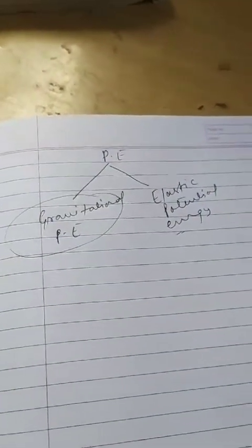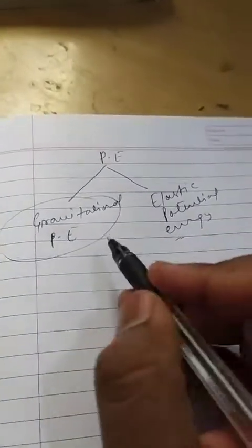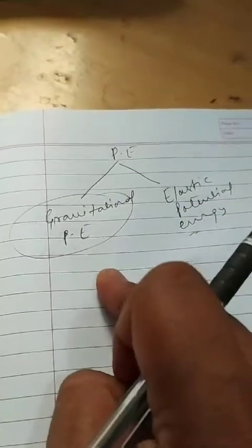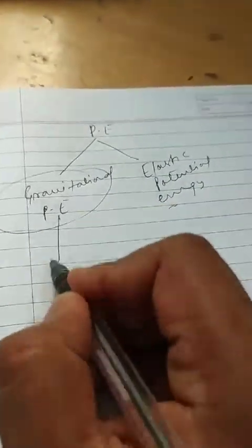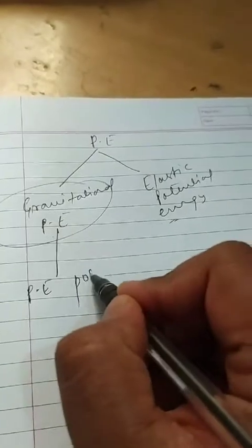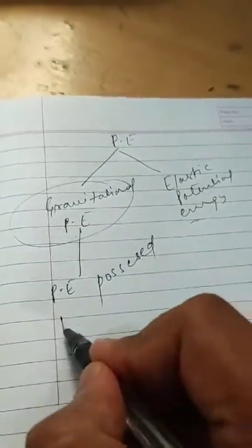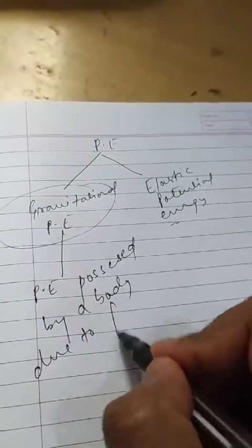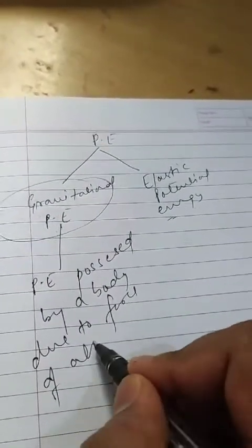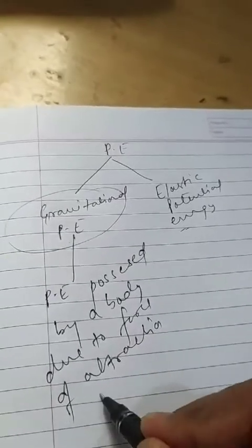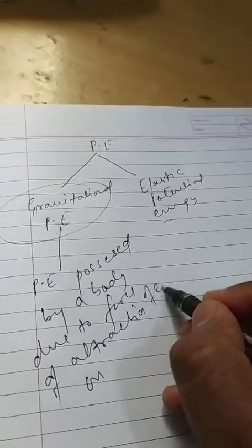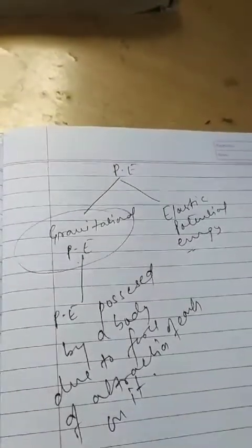As we know, each body experiences a force of attraction due to the earth, which is called force due to gravity or the weight of the body. So the potential energy possessed by a body due to the force of attraction of earth on it is defined as gravitational potential energy.